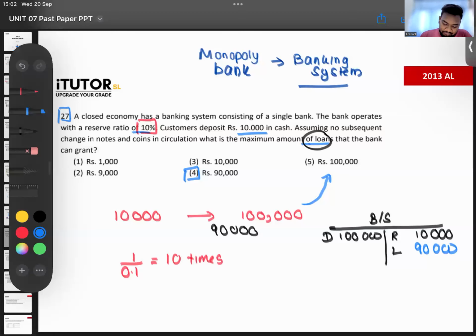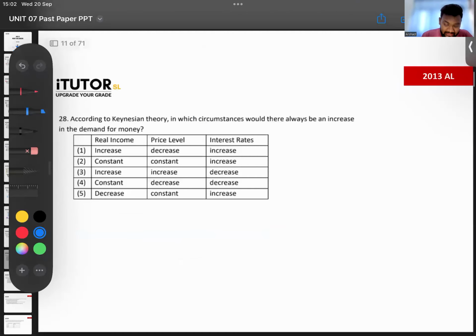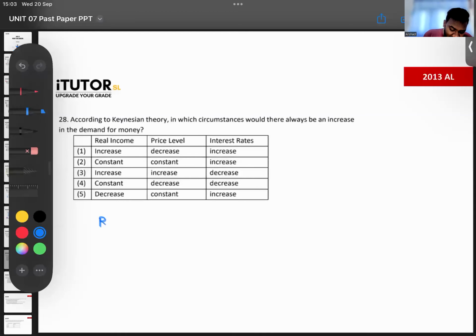Okay. Now, going to 28. According to the Keynesian theory, in which of the circumstances would there be an increase in demand for money? Very easy, guys. Demand for money is the amount of money that you keep with you in the form of cash. So tell me, if your real income increases, what will happen to your demand for money? Forget about real income, think of income. If your income increases, what happens to demand for money?